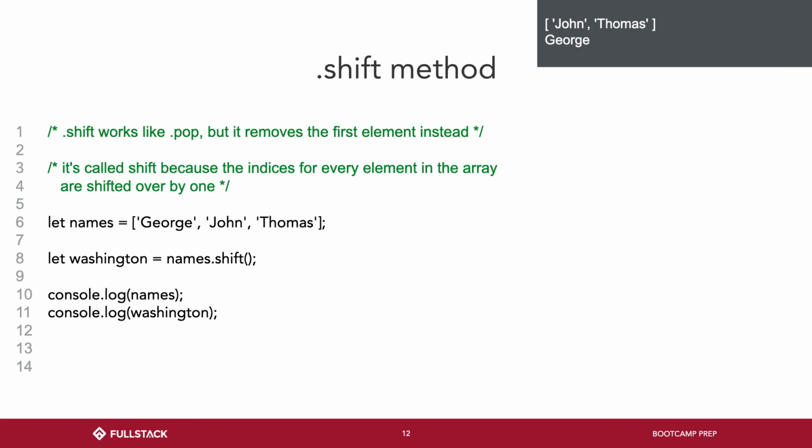We return George inside of Washington. We capture it. We don't have to do that, right? We don't have to do let Washington equal names.shift. If you just write somewhere in your code names.shift, the first thing is coming off, okay? However, that first thing that was there is gone, unless you put it into a variable.